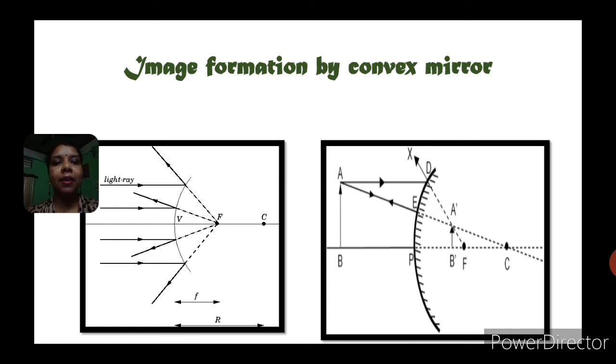In the other ray diagram, the object is not at infinity but at a finite distance, and in this case also the image is formed at the back of the mirror, lying between pole and focus, as can be seen in the diagram. This image is virtual, erect, and smaller in size.